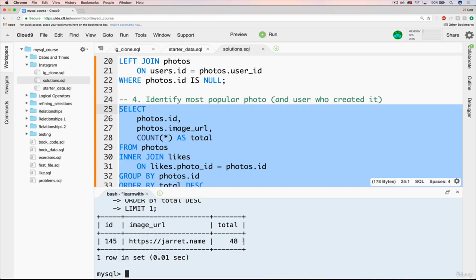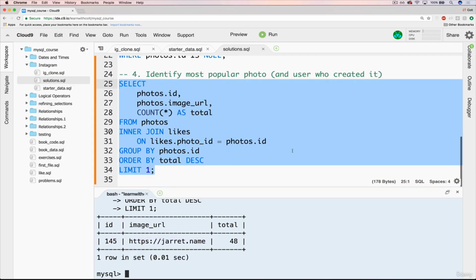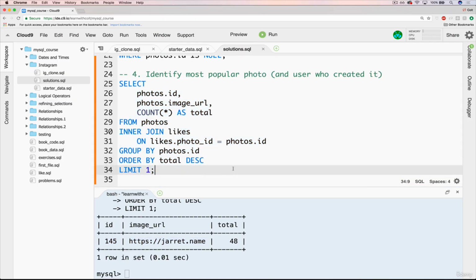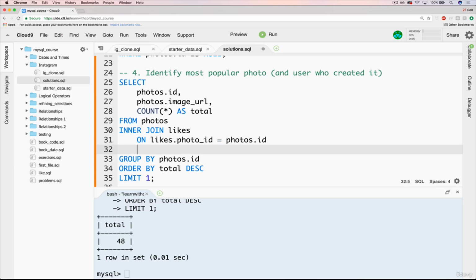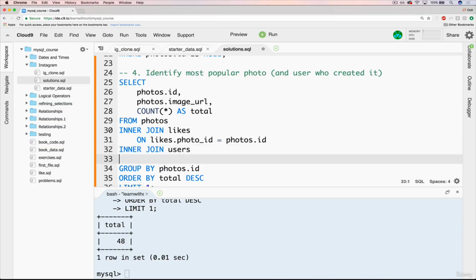Okay, so that gives us the ID and the image URL and the total number of likes for the photo, the single photo that has the most likes, which for us is 48. And this is the image or the photo. Now we want to figure out who it belongs to, who created it. So we could do a separate query. We could even do a subquery if you wanted to. But the easiest way is to do another join. So I'll go ahead and show that join. Basically, all we need to do is get the user information in there as well. And so we're just going to do another inner join, this time on users.